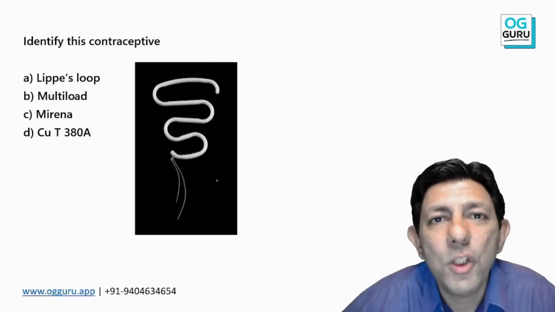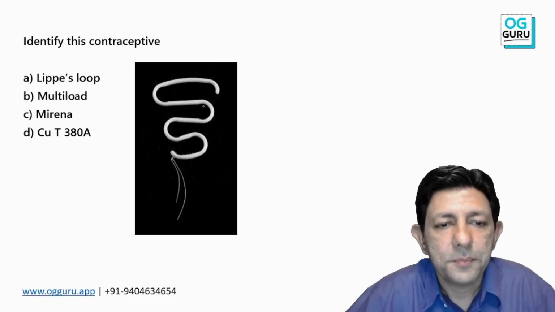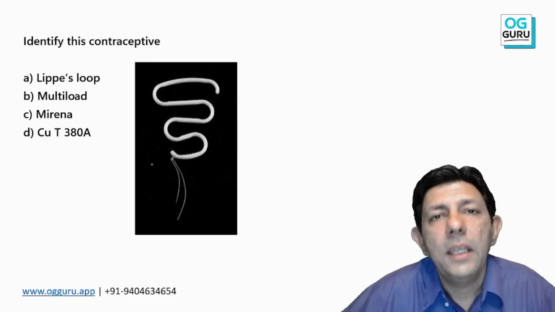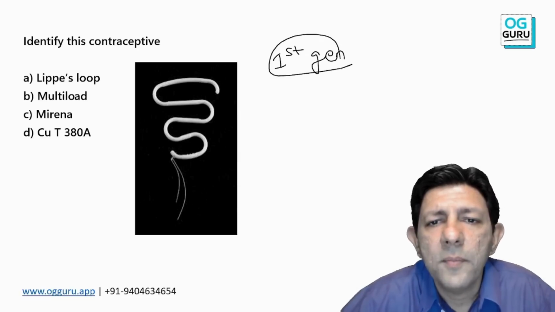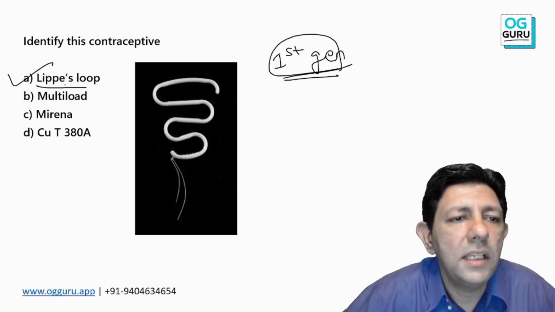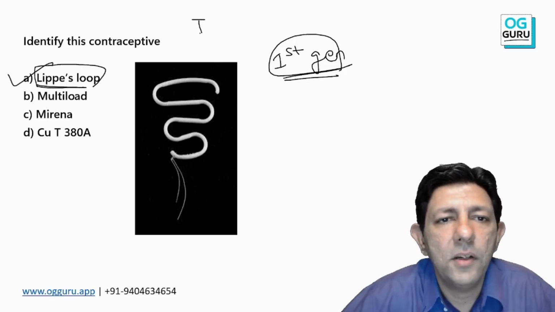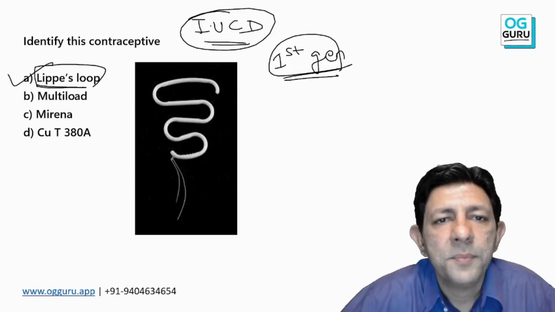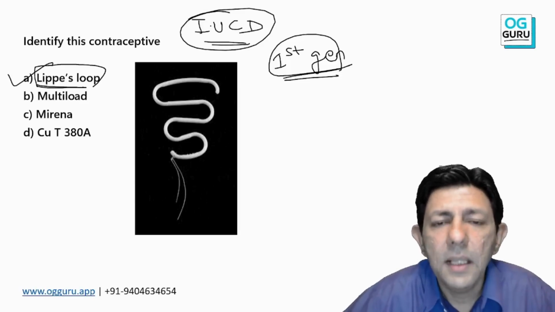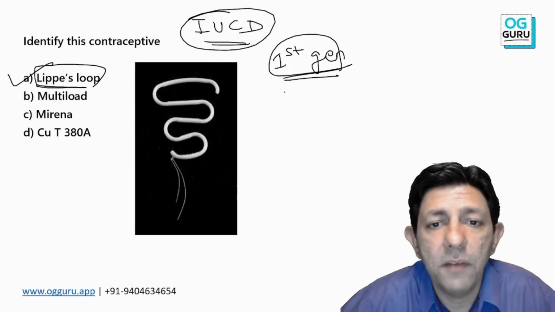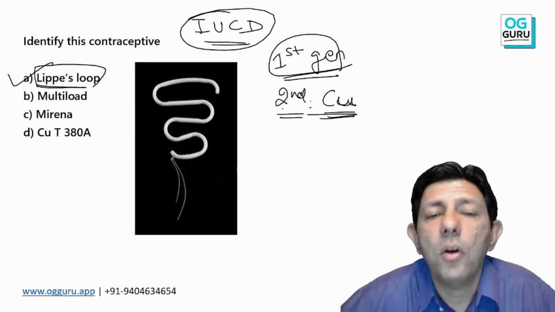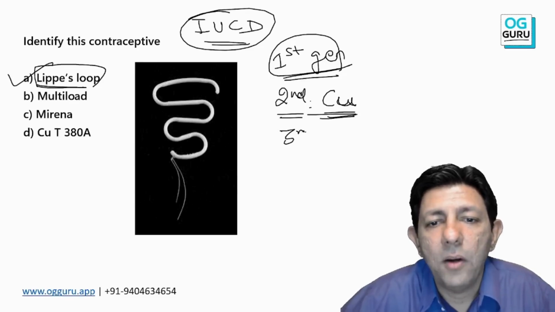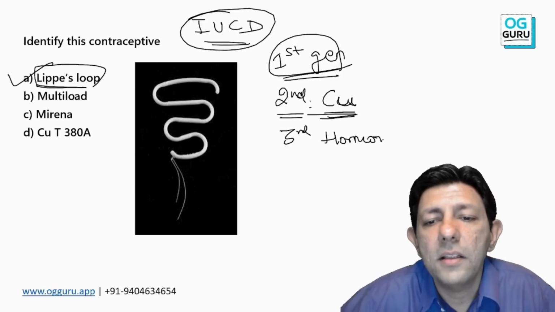Moving on to the next MCQ. Yes, image based MCQ. Anybody? What is this image? So again this is outdated. This was the first generation. Now we don't use this. First generation. This is Lippes loop. This is an intrauterine contraceptive device. First generation devices, Lippes loop. First generation means inert devices. All the copper containing, which contain copper, are called second generation, and hormonal ones are the third generation.